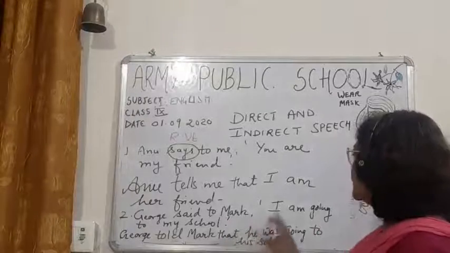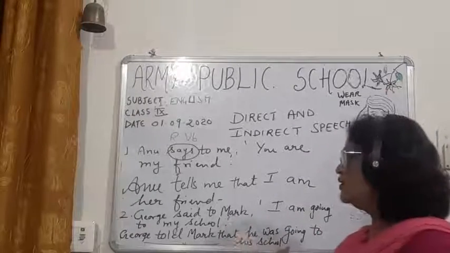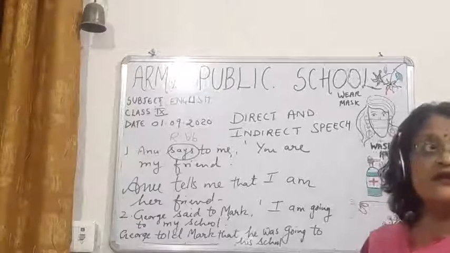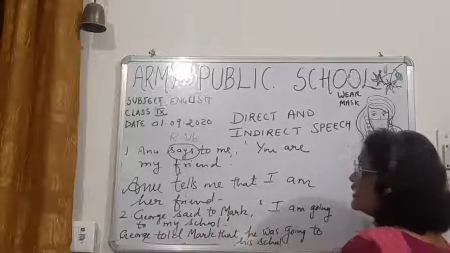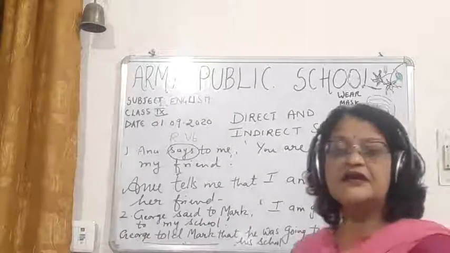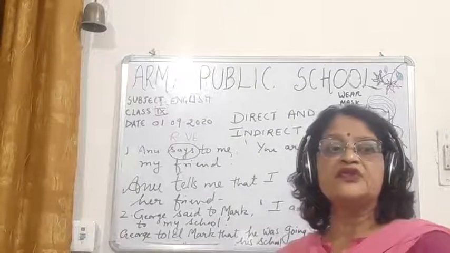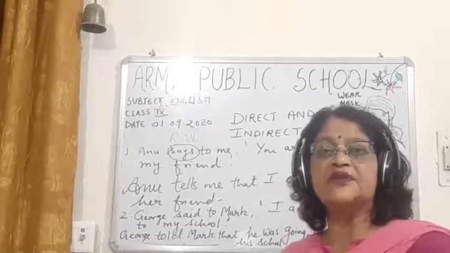George said to Mark, "I am going to my school." Now this is again written in the inverted comma. So this is a direct speech. This is the exact word of the speaker. So this is a direct speech.